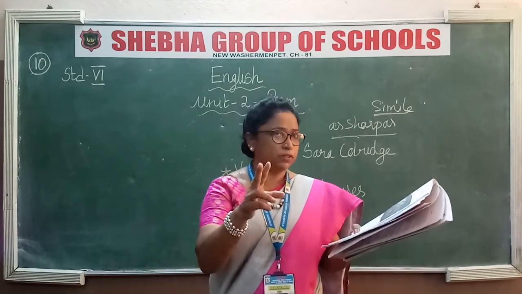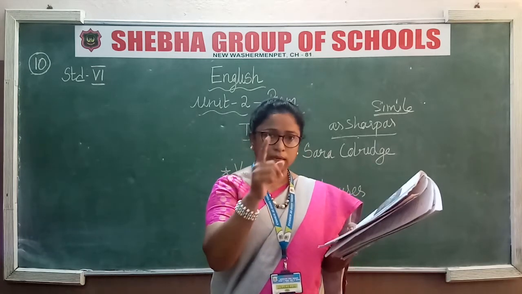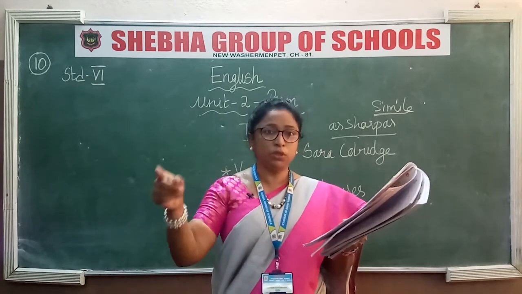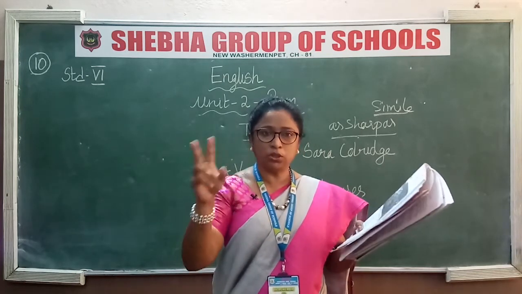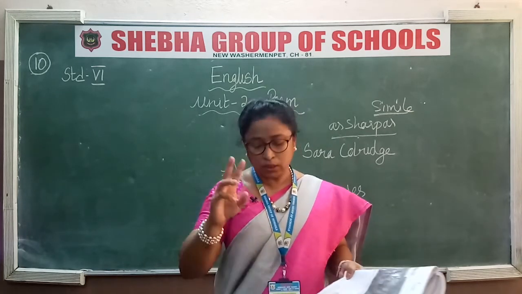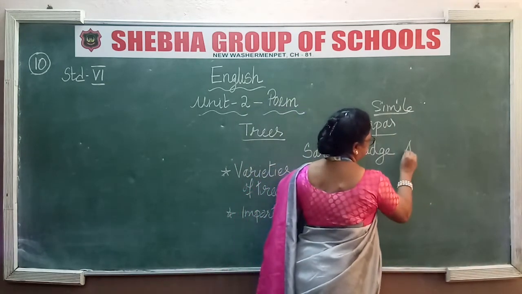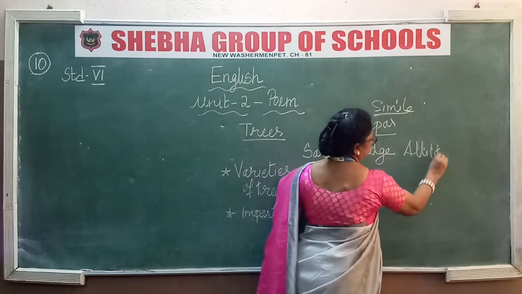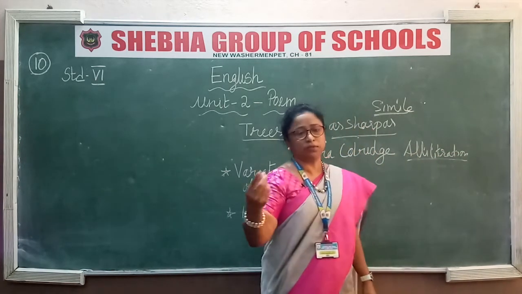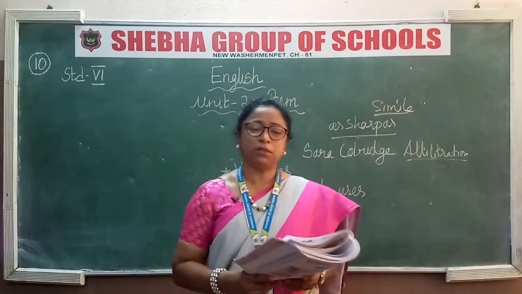So in this sentence, there are two letters which are repeated. One is T, teak tree. T is repeated twice. Another one is U, us, useful. So these two letters are repeated, and this single line has alliteration. So there are two things you have learnt now: one is simile, another one is alliteration. Alliteration means repetition of the starting letter.